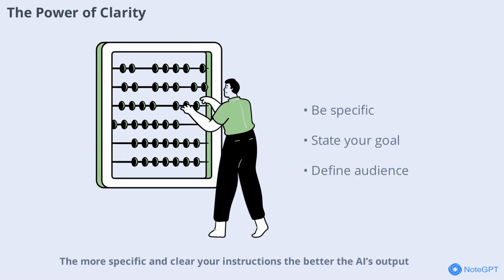Clarity is king in prompt engineering. The more specific and clear your instructions, the better the AI's output. Always state your goal, provide relevant context, and specify the audience. For example, "explain this to a 10-year-old" is much clearer than just "explain this." Clear prompts lead to clear answers.